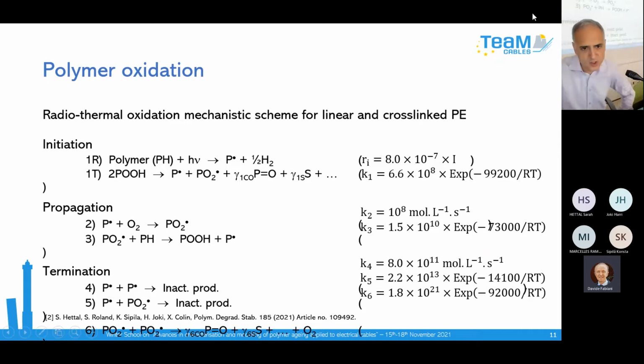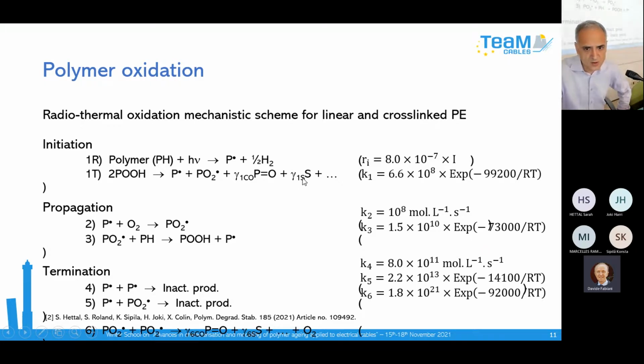So it is okay. But I recall we use the Rayleigh-Thielman oxidation mechanistic scheme. We have seen it the first day. So we have initiation: radiolysis, polymer radiolysis, thermal initiation, then the propagation, and the termination. I have just detailed the formation of the oxidation product we want to model, so carbonyl product.